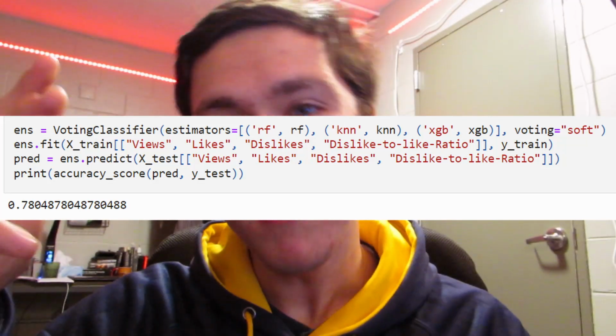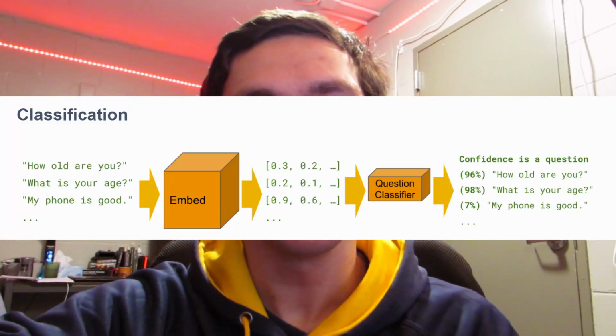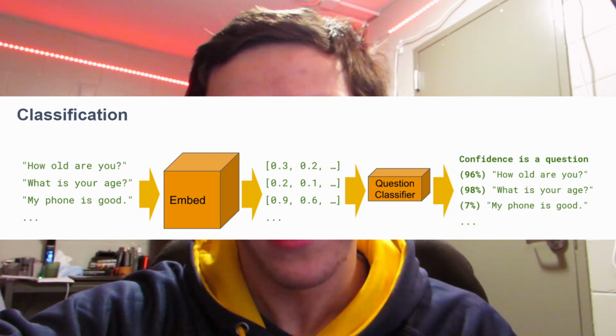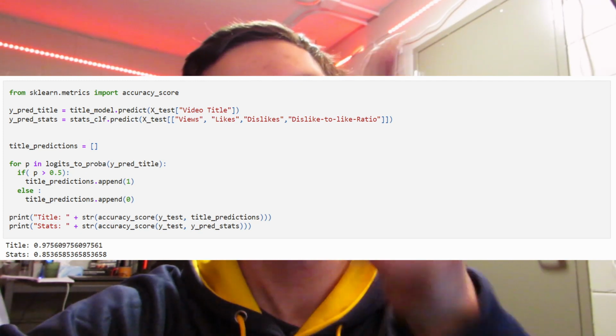I exclusively fed this particular model the video statistics, and it ended up performing really okay. It's not great. So what I did was I chose a different model for the title. I specifically chose the Google Universal Sentence Encoder, and it was a really, really beefy boy. That is 1 gigabyte, and it crashed my Colab notebook so many times that in the end, I ended up getting a 97% accuracy, which I'm pretty sure is due to overfitting. Don't quote me on that.